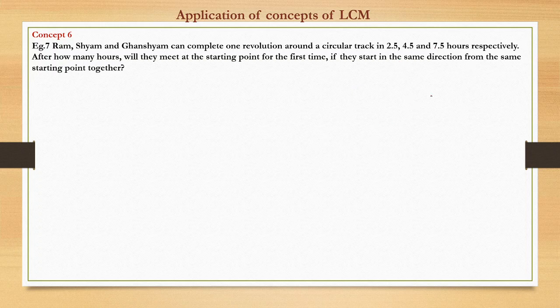So it means if this is a circular track, and this is the starting point, everyone starts in the same direction and at the same time. Now Ram completes one revolution in 2.5 hours,